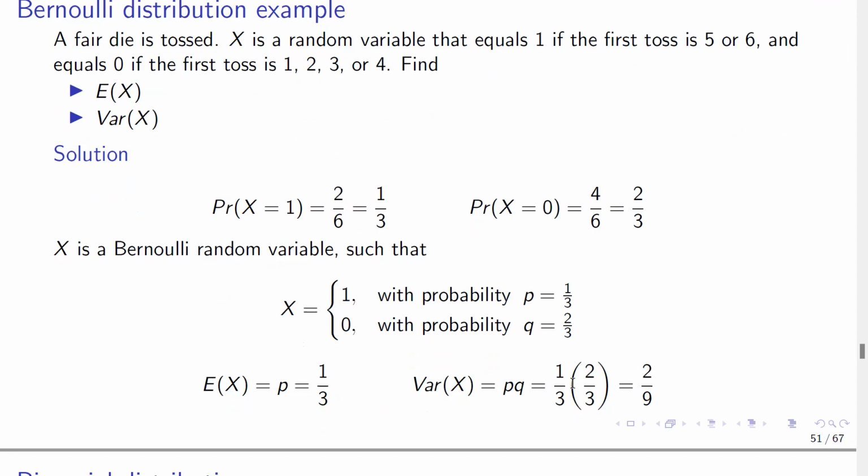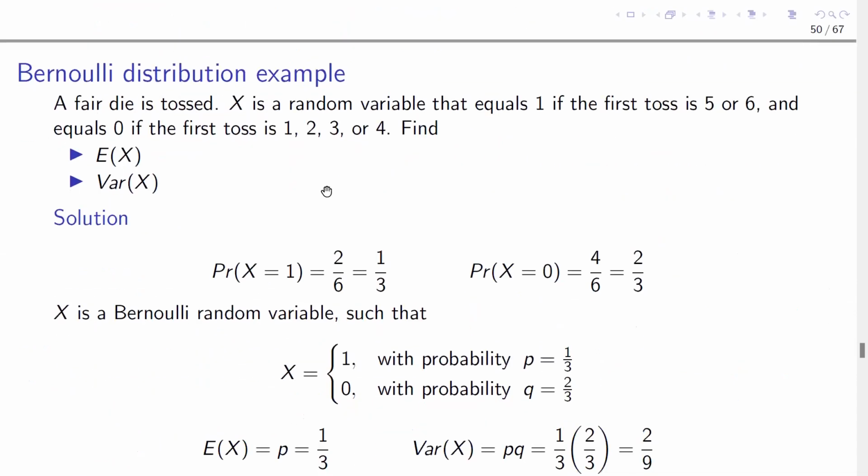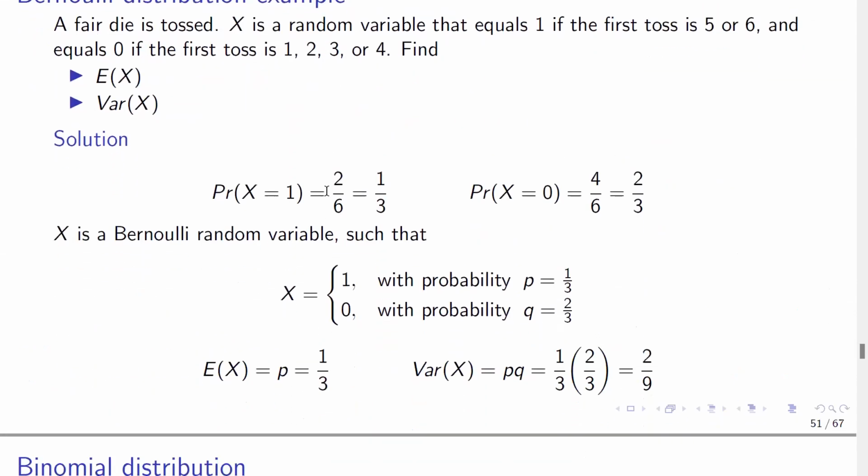So how then do we find the expectation of X and the variance of X? We are given the formula here. So the expectation of X is equal to p, which is 1/3, and then the variance of X is pq, that's 1/3 times 2/3, giving us 2/9.